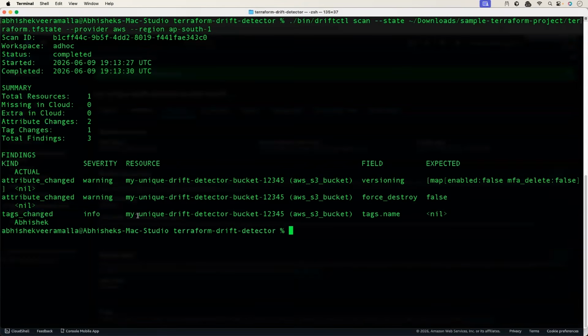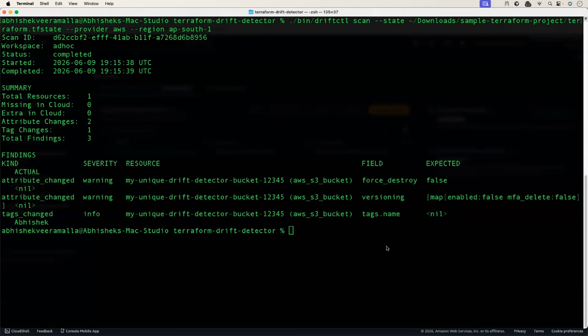So it says there is a new tag on the S3 bucket. The value of the tag is Abhishek. So our drift detector is clearly working. It can even respond to the trivial changes like tag changes. Very useful when you're working in a production environment or a critical environment. Even the tag change is crucial.